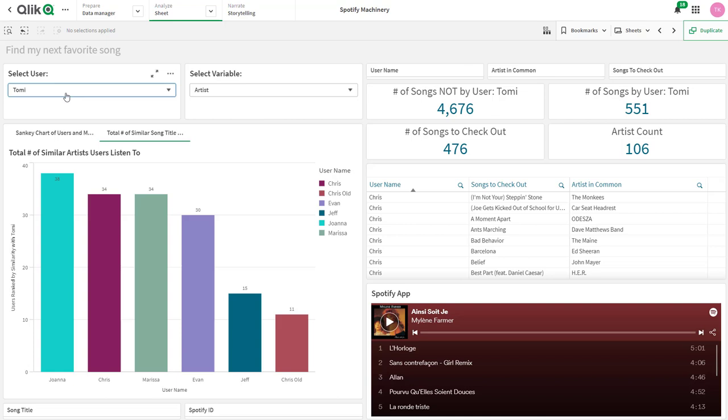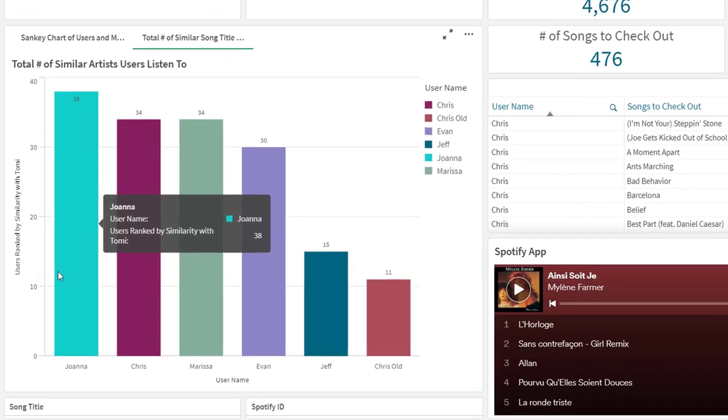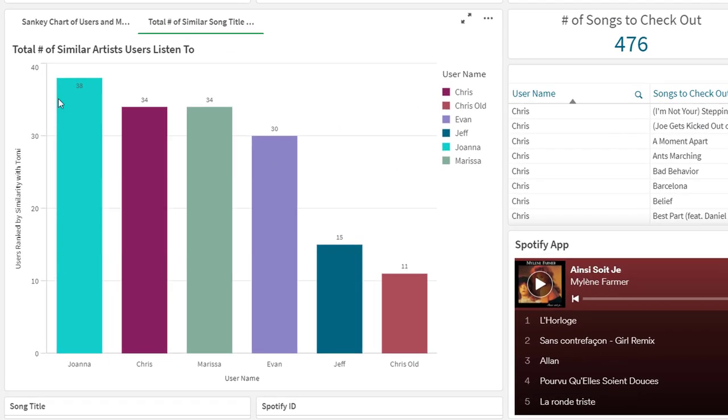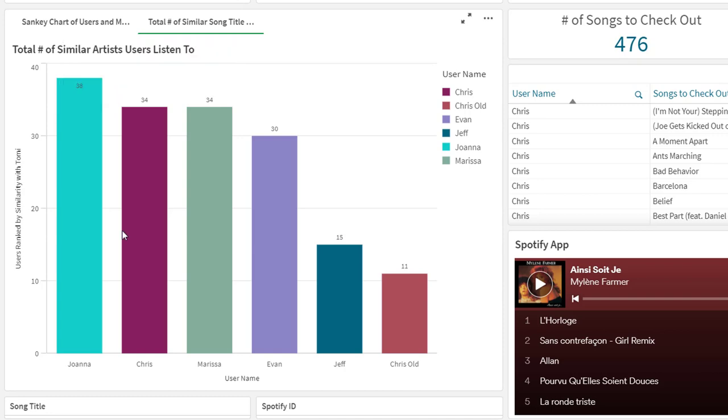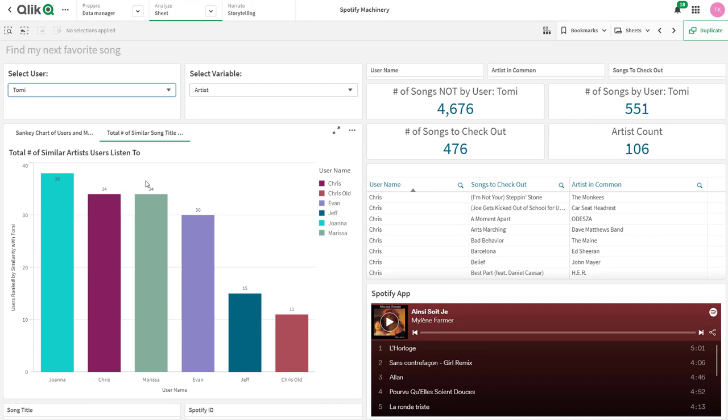Right now I'm looking at me for artists, and I can see I have 451 songs added to my Spotify account, and I have 106 artists. I can see Joanna has a lot more artists in common than my other friends. She has 38 artists in common with me, Chris, and so forth. However, again, the goal here is to see what song to check out next. And I want to look for the artist Drake, but I don't see where I can find or select or filter on that artist Drake here.